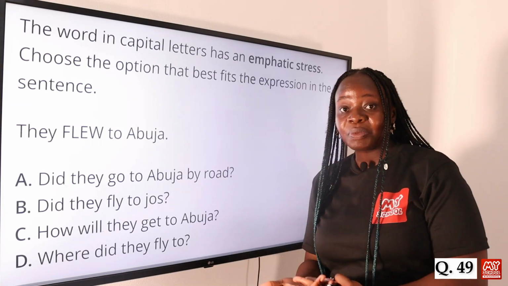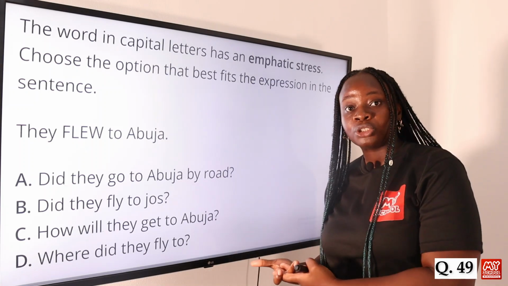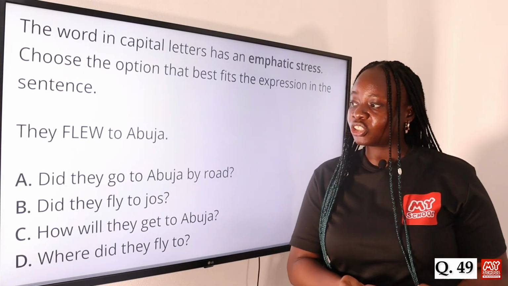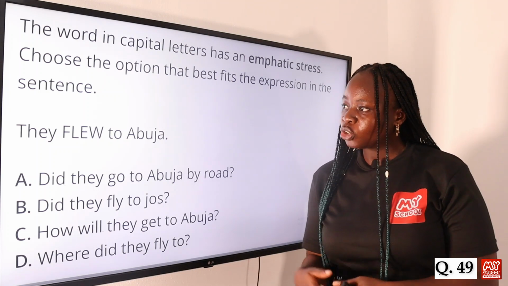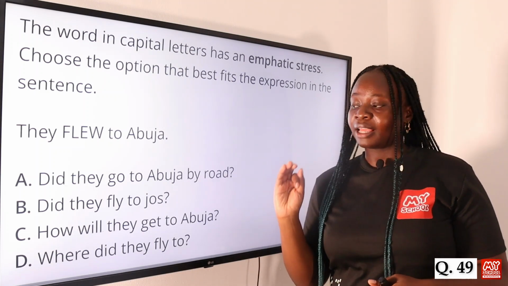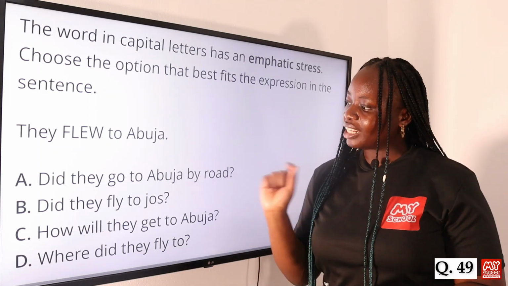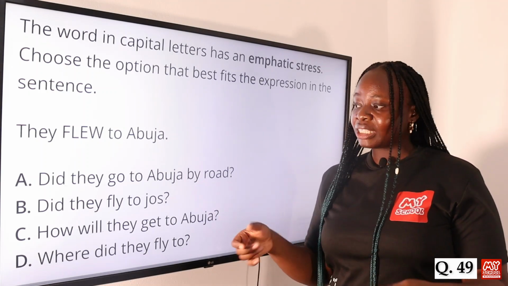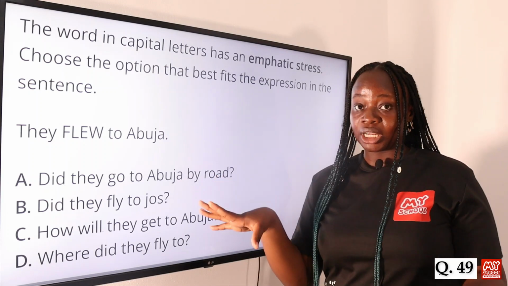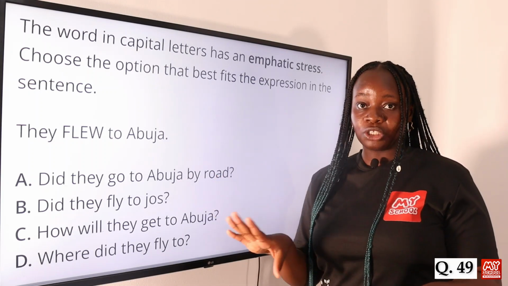Again, it's the placement of greater stress on a particular word in an utterance. That is what emphatic stress is. It is done either for emphasis or for clarification. So this person is trying to clarify a mistake that was made in the question. Did they go to Abuja by road? "By road" is an assumption that they went to Abuja by road and not by any other means.